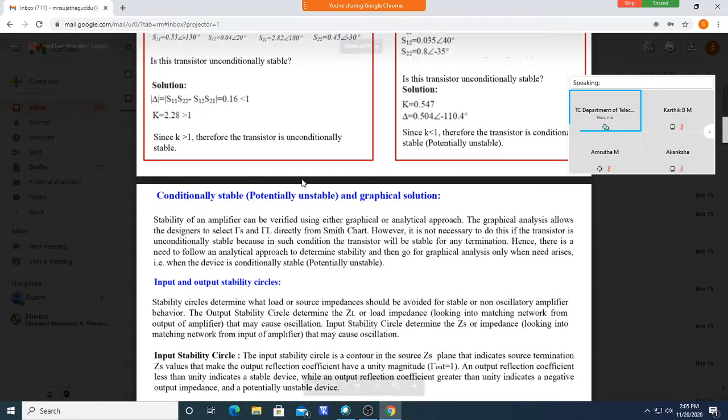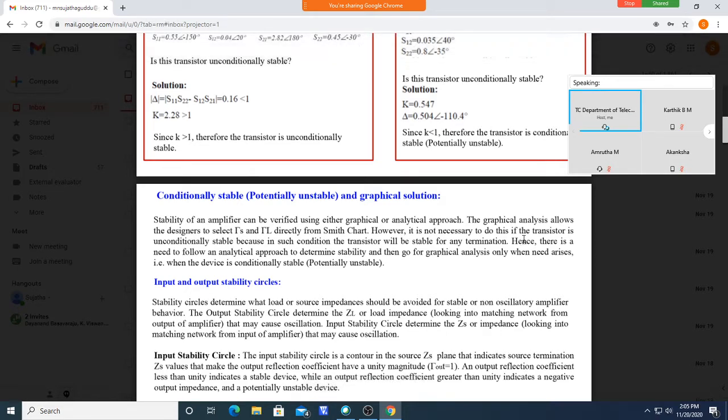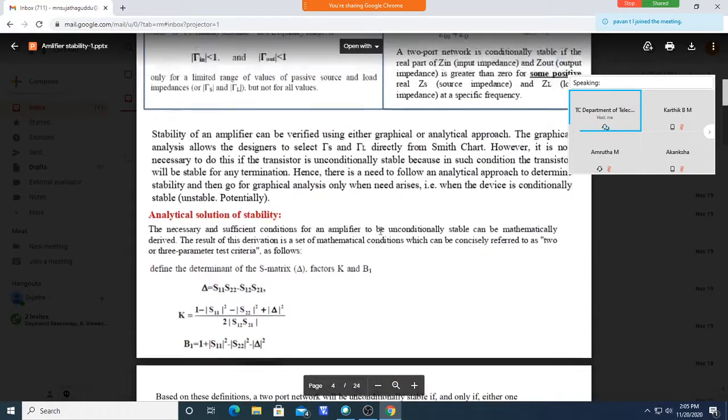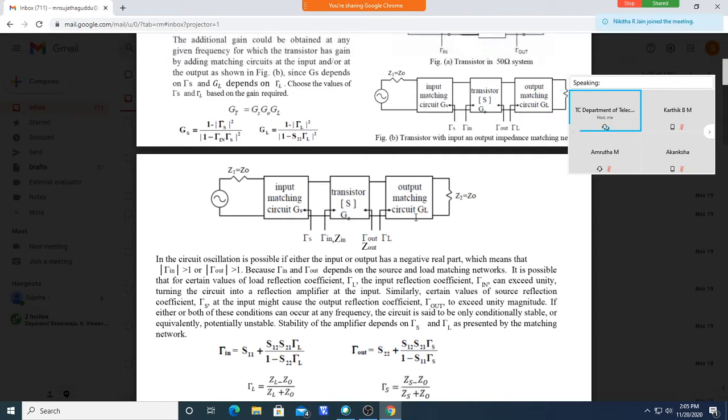In the previous class, we were discussing the stability of the amplifier or a network. In the case of an amplifier, while designing the amplifier, we should check for the stability of the amplifier. Stability of the amplifier means, because while designing the amplifier, we are using an input matching network and an output matching network.